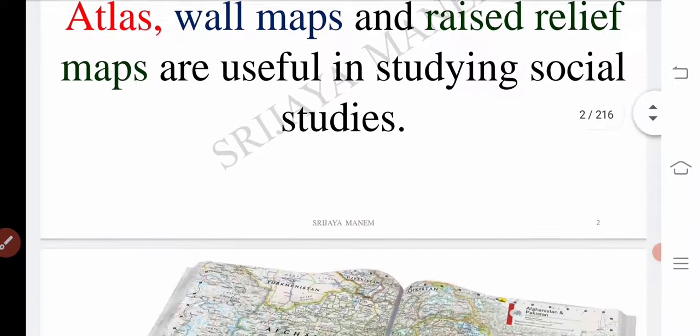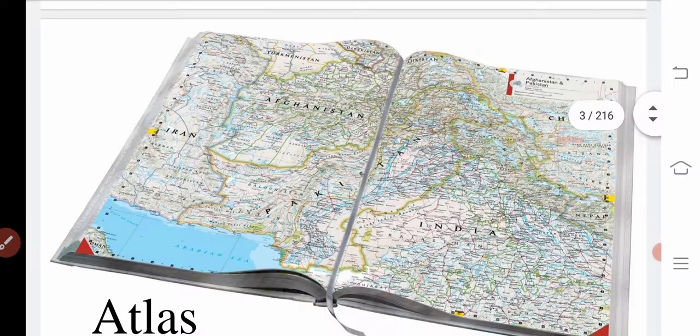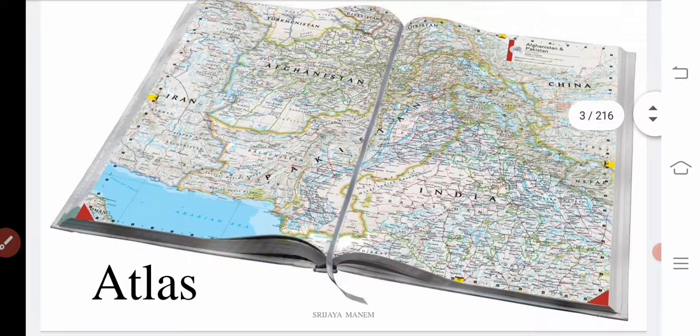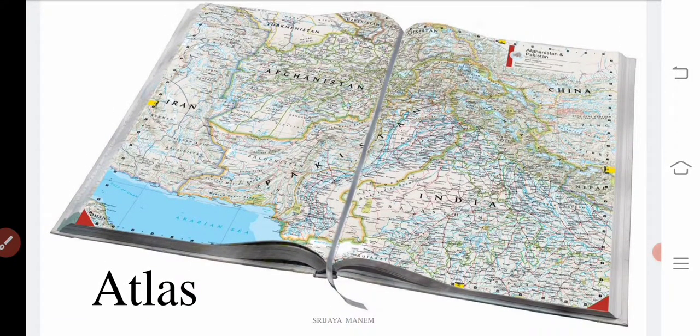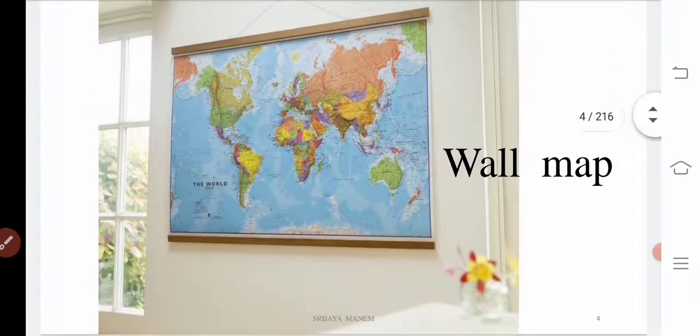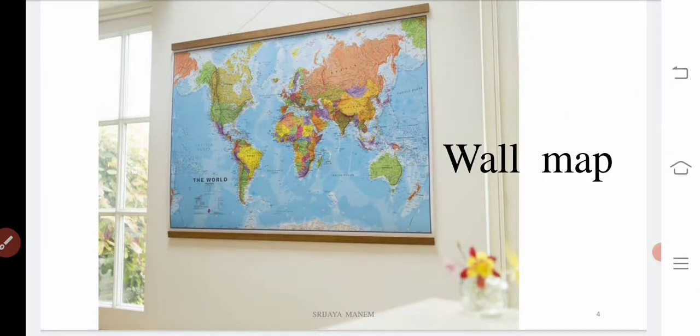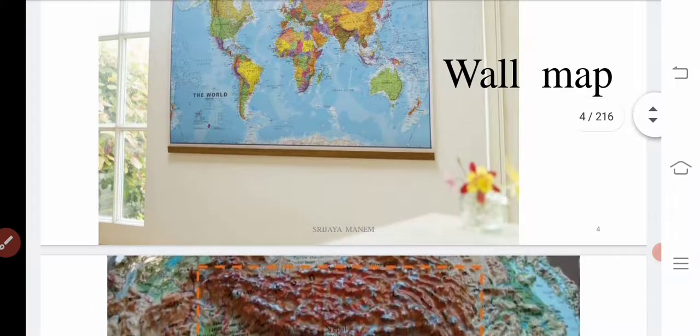So by looking into these, we can understand what different landforms or relief features are located in the world. You see children here, this is an atlas, isn't it? So you should all have your own atlas, because an atlas is a very useful source for us to refer to or to read maps. Now we see this is what is called a wall map. So we can find these wall maps in our schools.